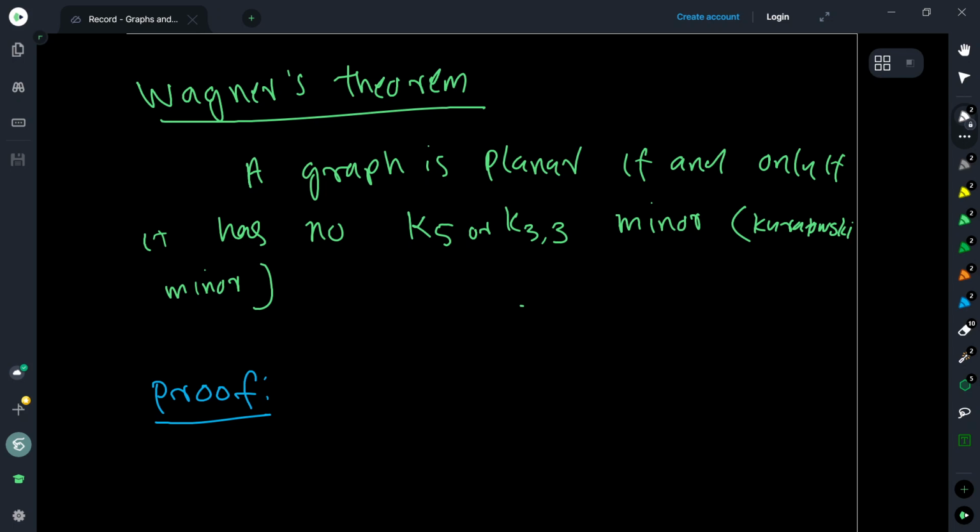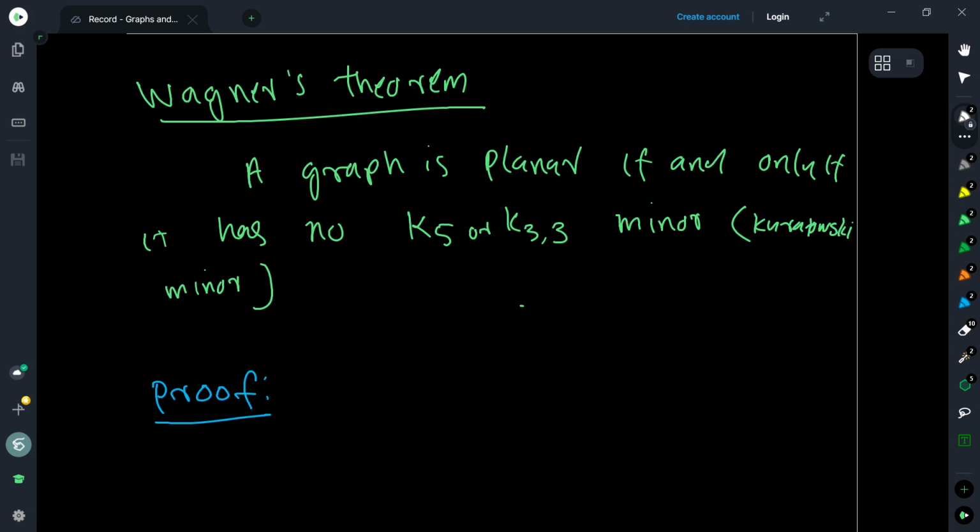It says that the graph is planar if and only if it does not contain a K5 subdivision or a K33 subdivision. It is easier to prove Wagner's theorem, and then we will show that they are actually equivalent, which I can give you as a homework maybe.